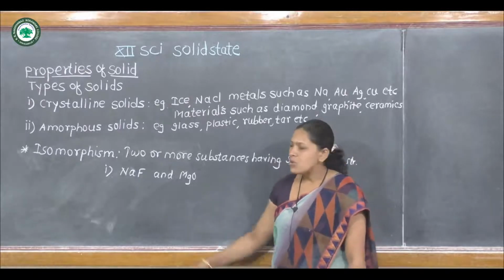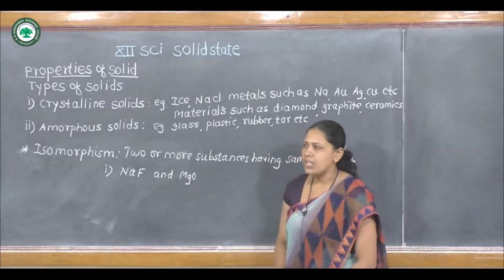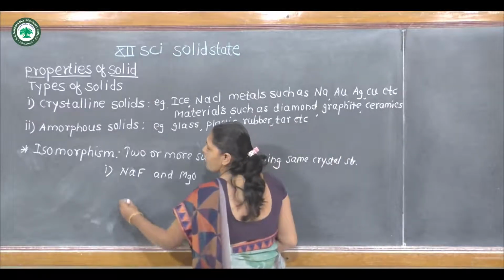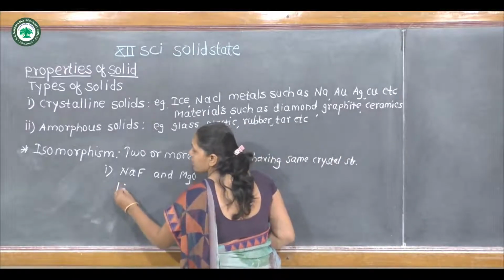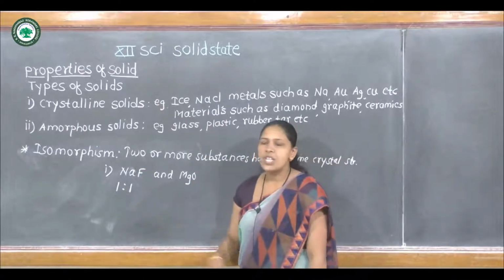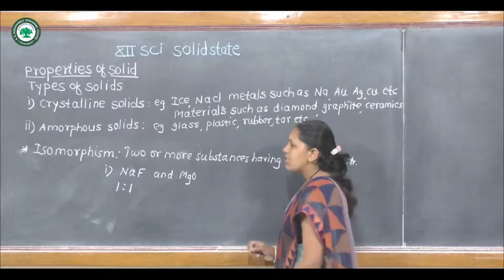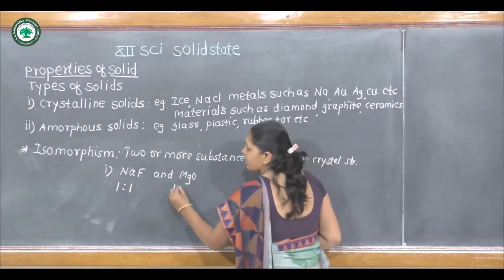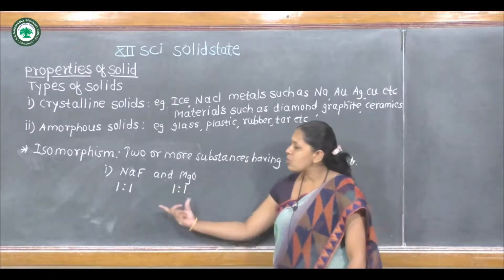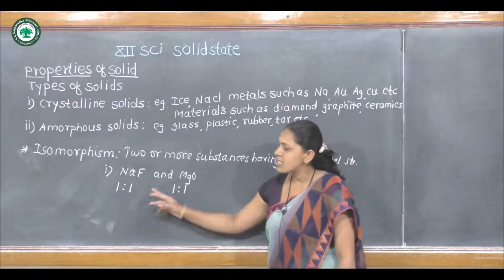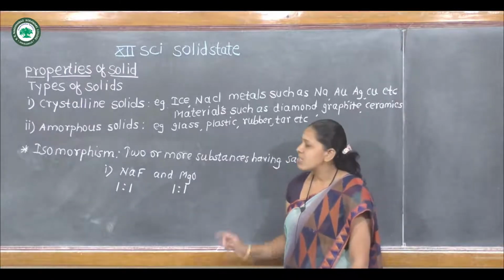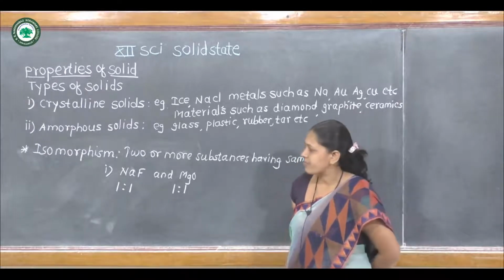In sodium fluoride, the number of sodium atoms is 1 and the number of fluorine atoms is also 1. This atomic ratio is 1:1. Similarly, in magnesium oxide, magnesium atom is 1 and oxygen is also 1. In these two compounds, the atomic ratio is the same, that is 1:1. Therefore, this pair is called isomorphous.